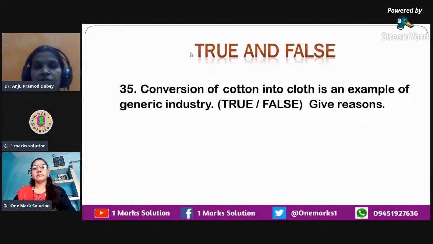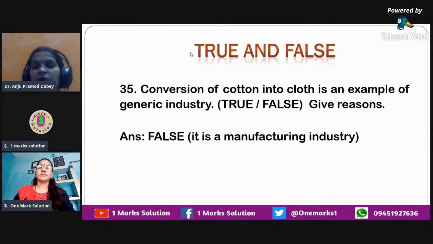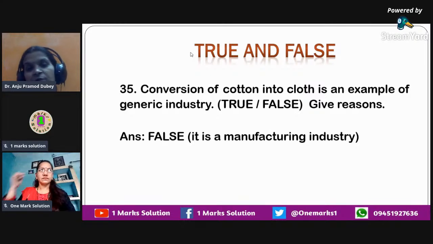The next question is, conversion of cotton into cloth is an example of generic industry. Now, sometimes under true or false you might also be asked to give a reason why it is or why it is not. So over here, when you are asked whether conversion of cotton into cloth is a generic industry, the answer is false, because when you convert cotton into cloth, it is not a generic industry. It is again a manufacturing industry. It comes to the second type. You're getting cotton from nature. That could be generic, but converting it into cloth is not generic.